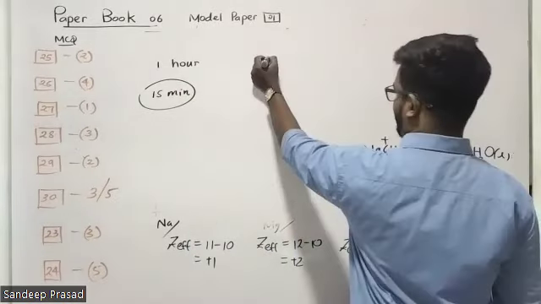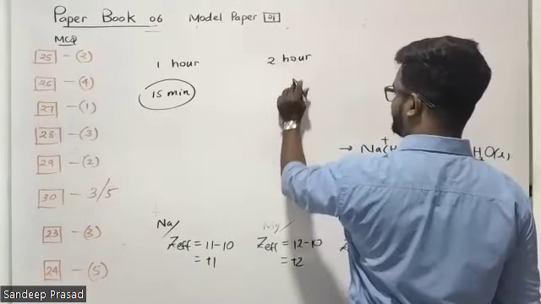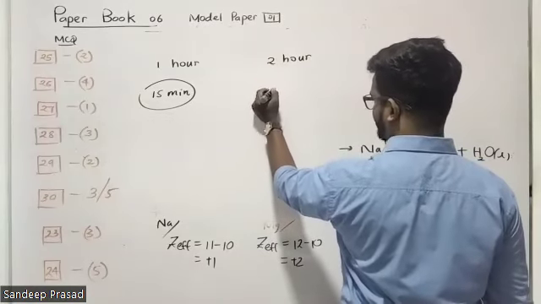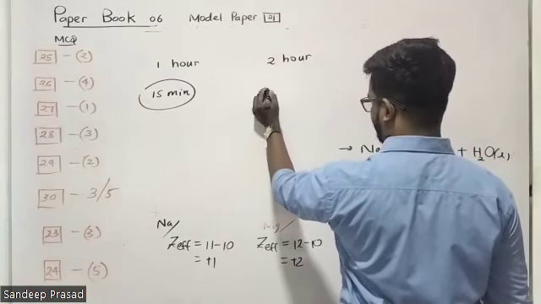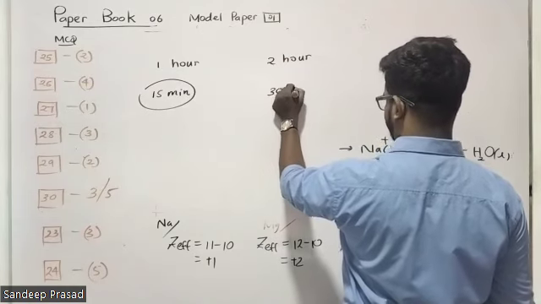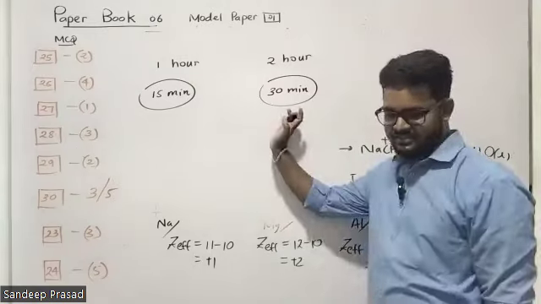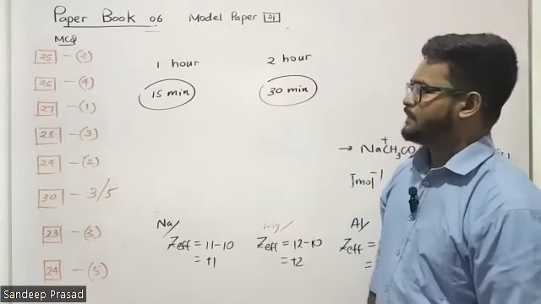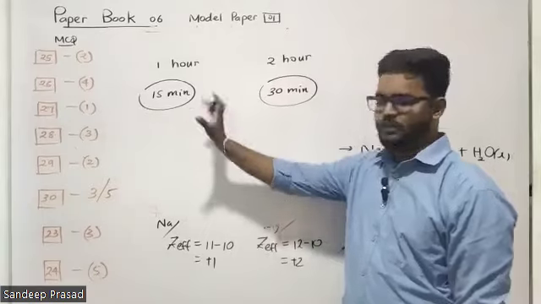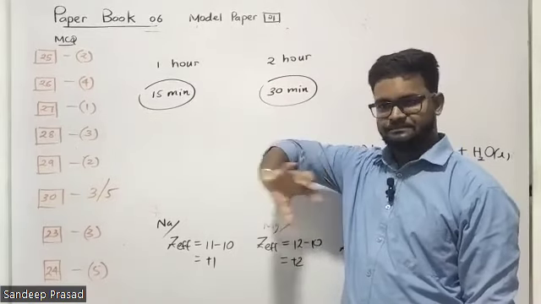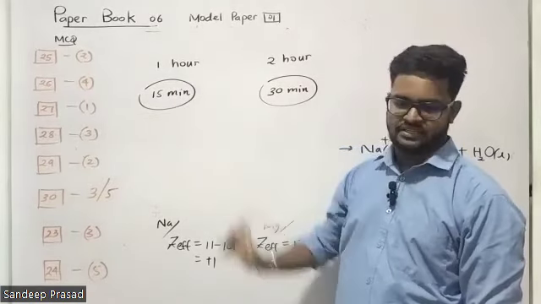When you go for the essay paper, you are given 2 hours. So 2 hours means for one essay question, you are given 30 minutes. But remember, exactly in the examination, you won't get this much time, right? But normally, according to the hours they have given, this is the time.